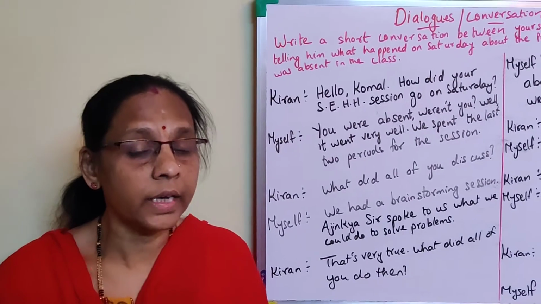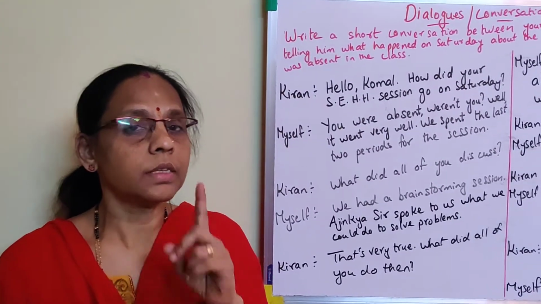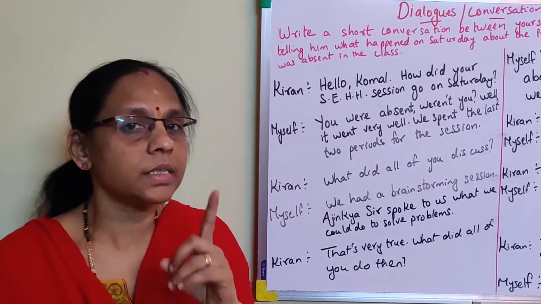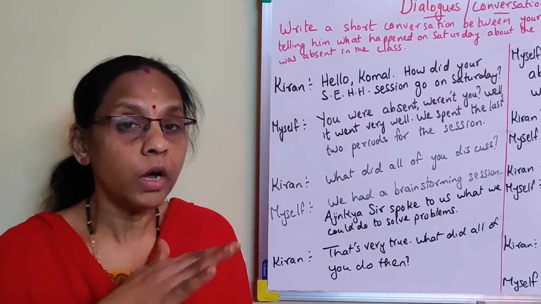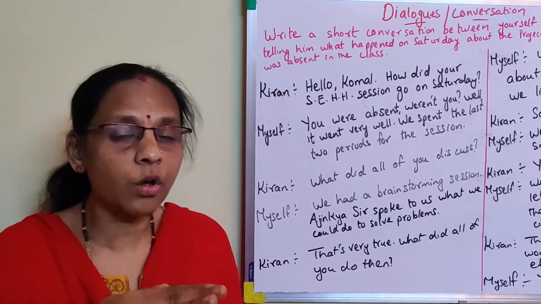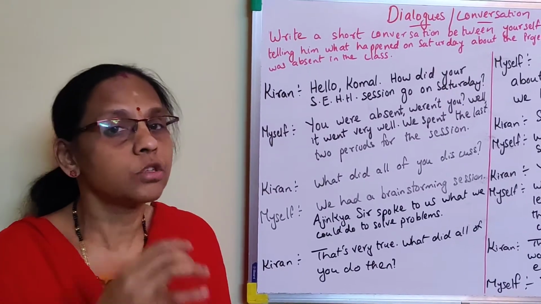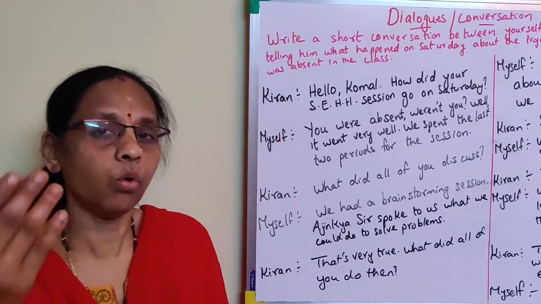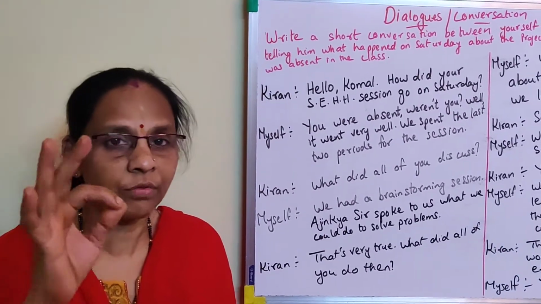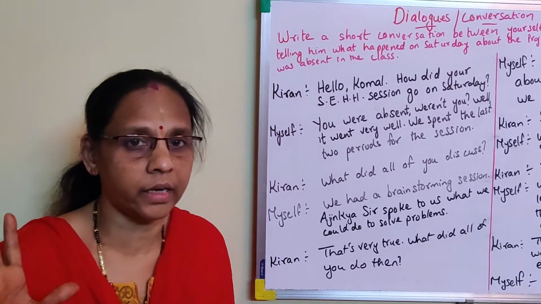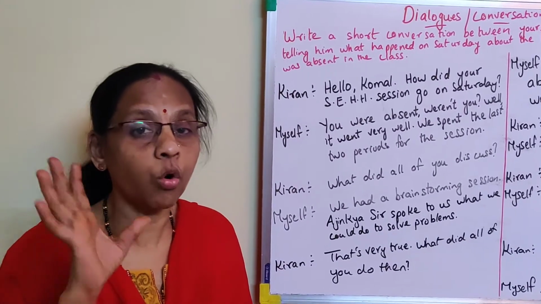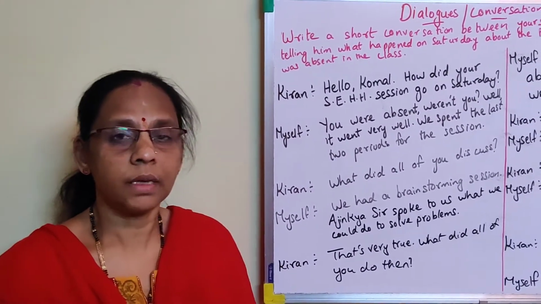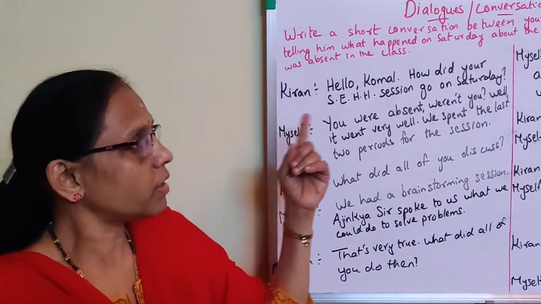And remember, again and again I am telling you, this is not only for 7th standard, this is applicable for higher standards too. So try to understand the base of it, the basic rules, so that if you follow those rules, you can write it on your own. And it's very easy if you will try, if you will understand and write. You can score good marks in that. These are the topics where you can score marks. Understood? So here I have given a question.